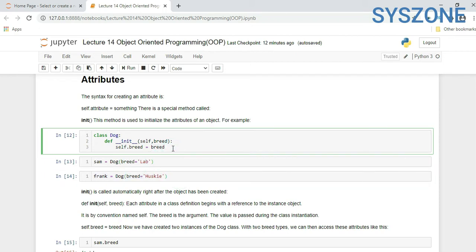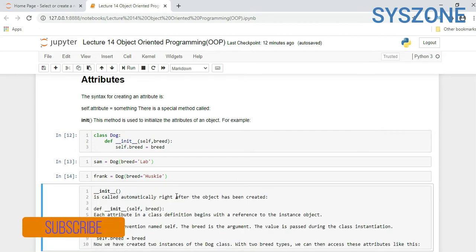Again, if you see, we created a class once, but we can create multiple instances of the same class, or objects of the same class. Init is called automatically right after the object is created. Here is def __init__(self, breed). Each attribute in a class definition begins with a reference to the instance object. So this self parameter will refer to the same class.